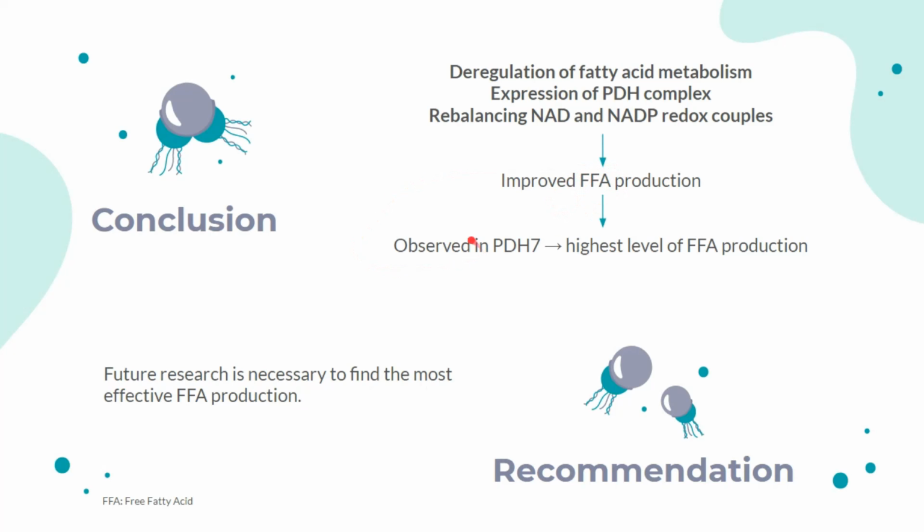This is observed from strain PDH7, with the regulation of fatty acid metabolism, PDH expression, and GPD deletion to rebalance redox, achieving the highest level of FFA production. Future research is necessary to find the most effective FFA production which combines increased cell growth and high yield of FFA.